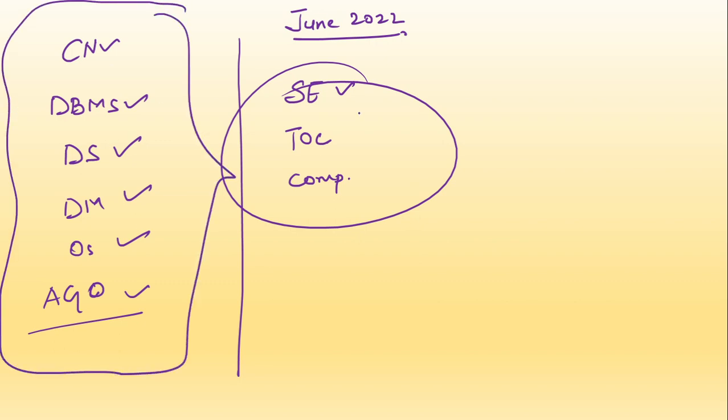Okay, next we'll be discussing this SE, TOC, compiler, which will be the next video. Till then I'll be uploading this. I have uploaded this PDF for you. The CN, DBMS and discrete mathematics PDF I have already uploaded on Telegram. So I'll suggest you all that please have a look at that video once, and the PDF. Okay, it is basically a list, so you will find all the topics in it. OS, algo and data structures are completed with this video, and from the next video we'll be discussing the questions of software engineering, TOC and compiler. So basically with one or two more videos we'll be completing this June 2022 paper.